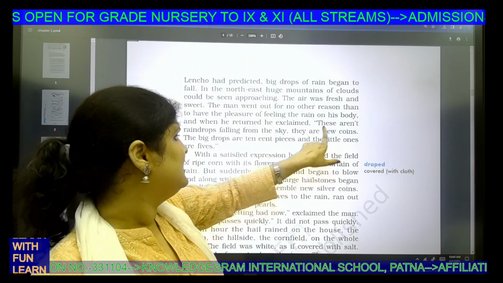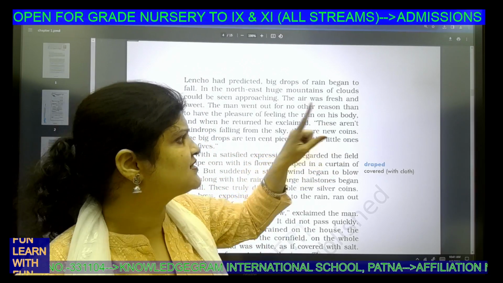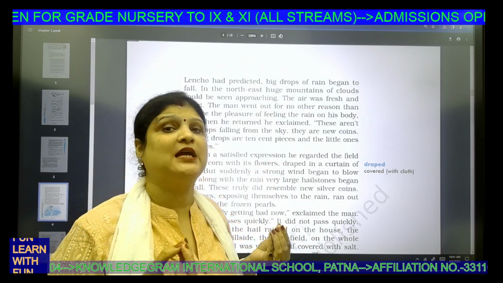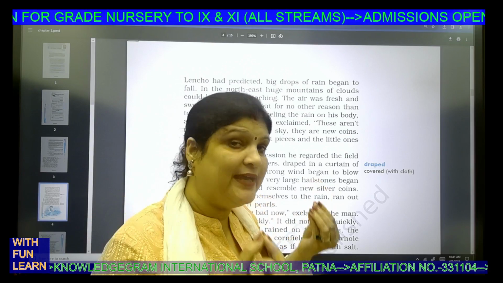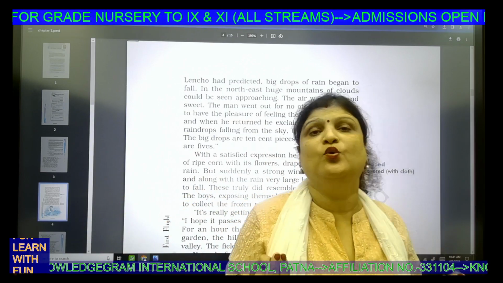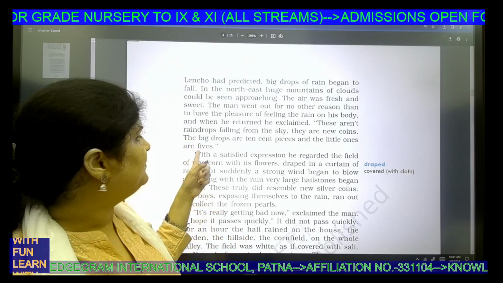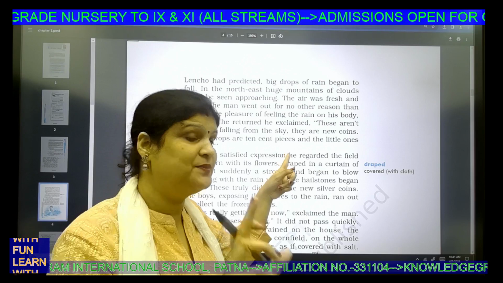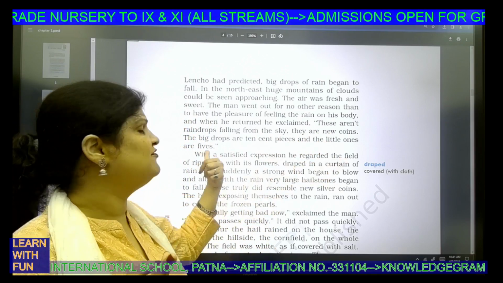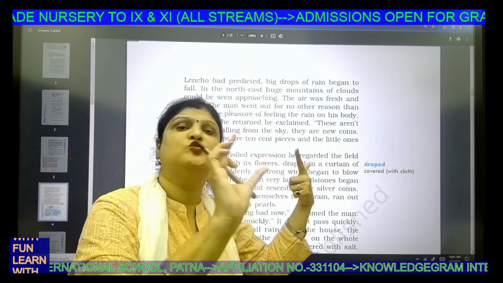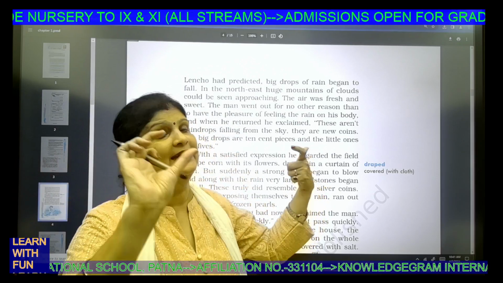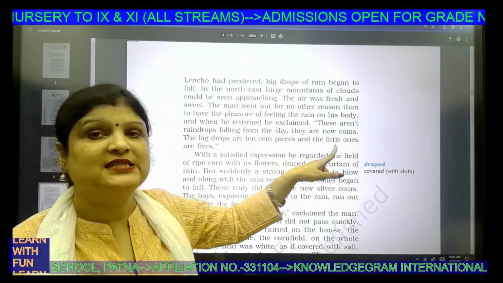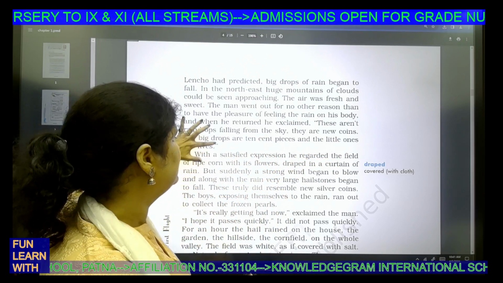So let's see. These aren't raindrops falling from the sky. They are new coins. So in a way, Lencho is comparing these raindrops to new coins. The big drops are ten cent pieces. Questions are asked based on this. Remember, big drops, ten cents. The little drops, five cents. So a comparison is drawn between coins and raindrops without using like or as. So it's a metaphor. Then let's scroll down.